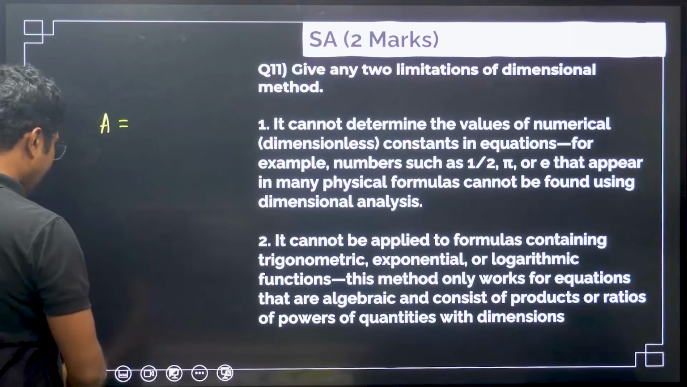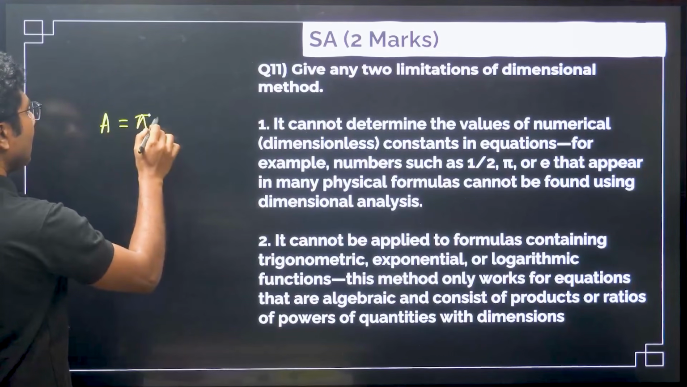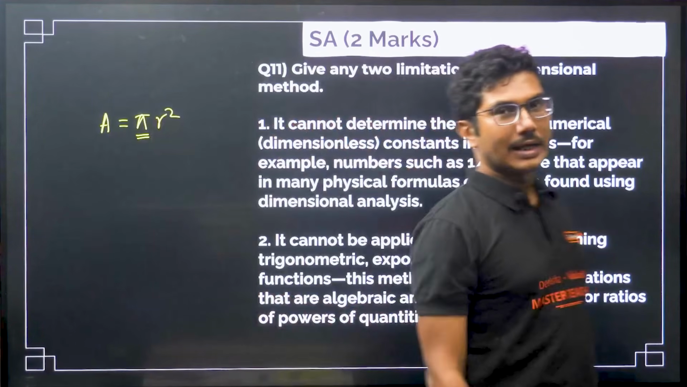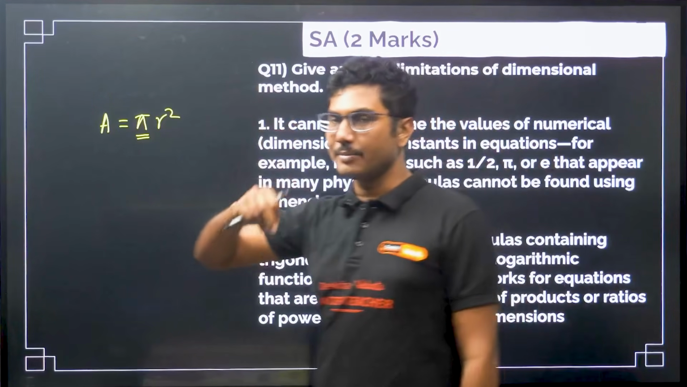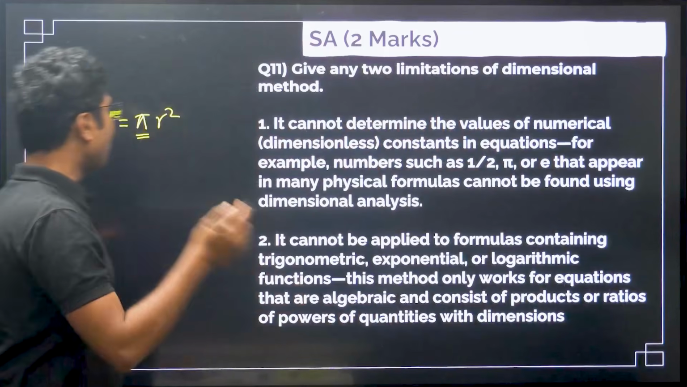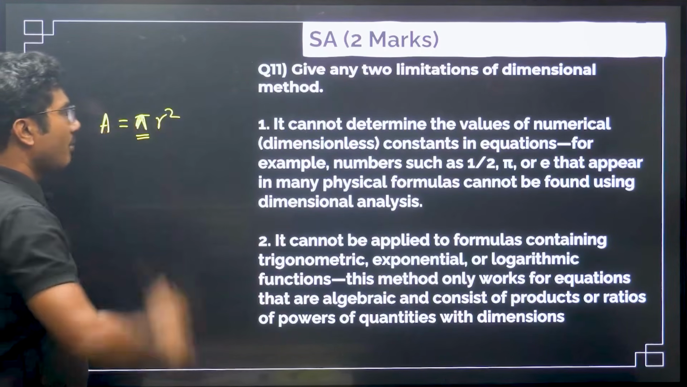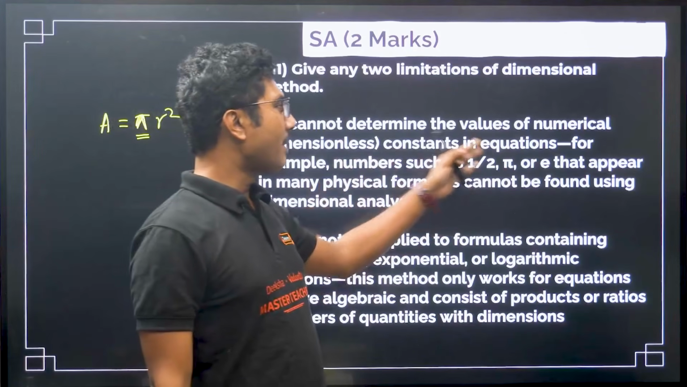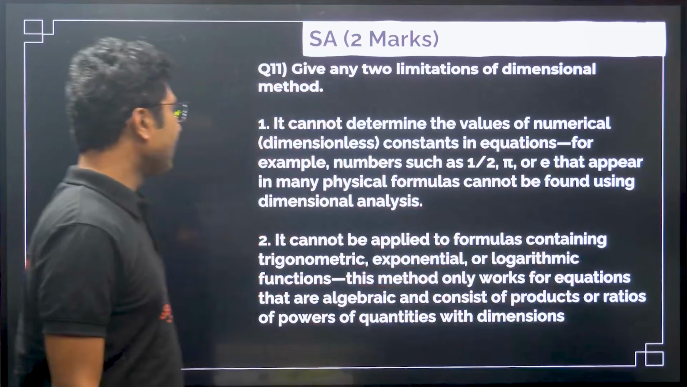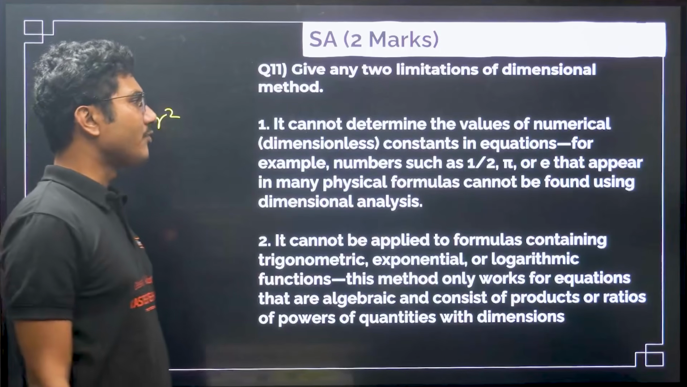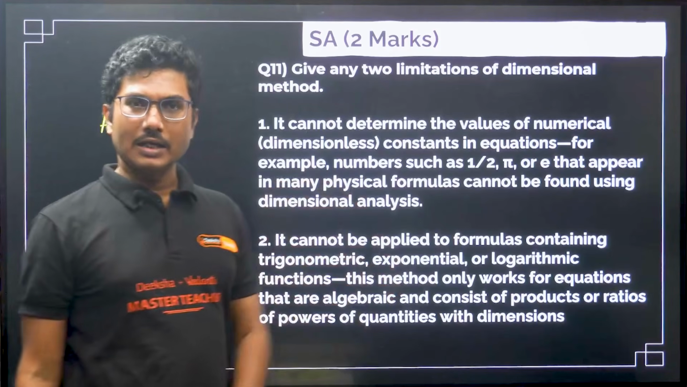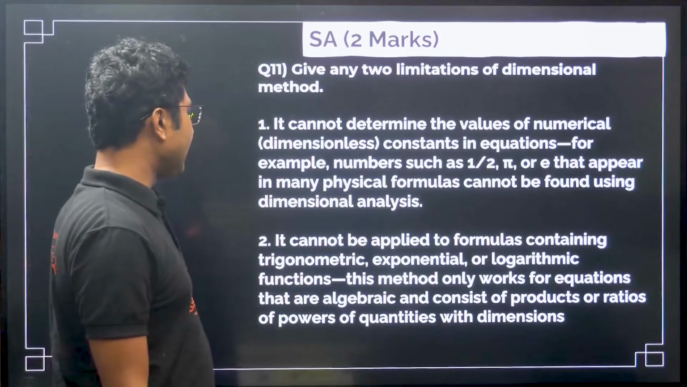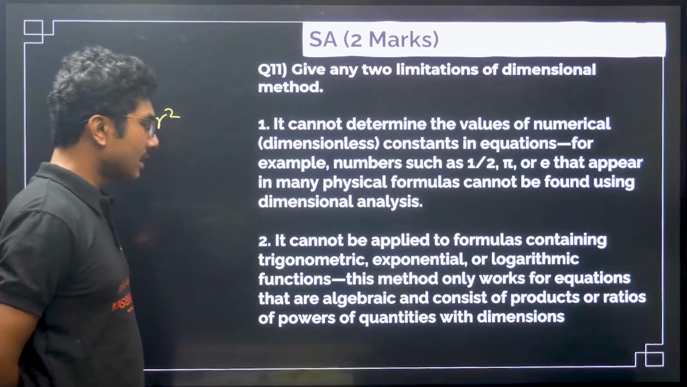Okay, so this pi cannot be determined using the dimensional method. You can say area is proportional to r square, that can be determined, but you cannot find this constant pi from this expression. For example, numbers such as half, pi or e that appear in many physical formulas cannot be found using dimensional analysis. It cannot be applied to formulas containing trigonometric, exponential or logarithmic functions.